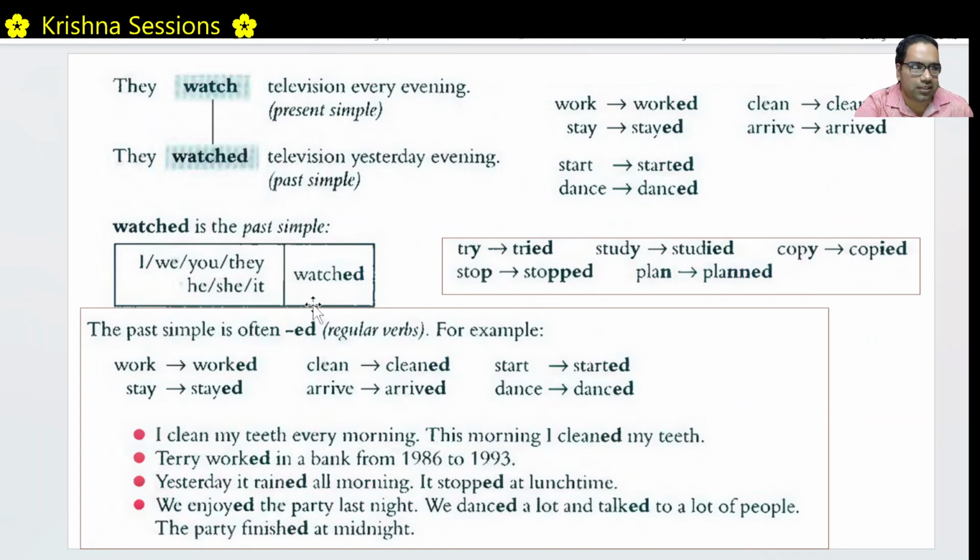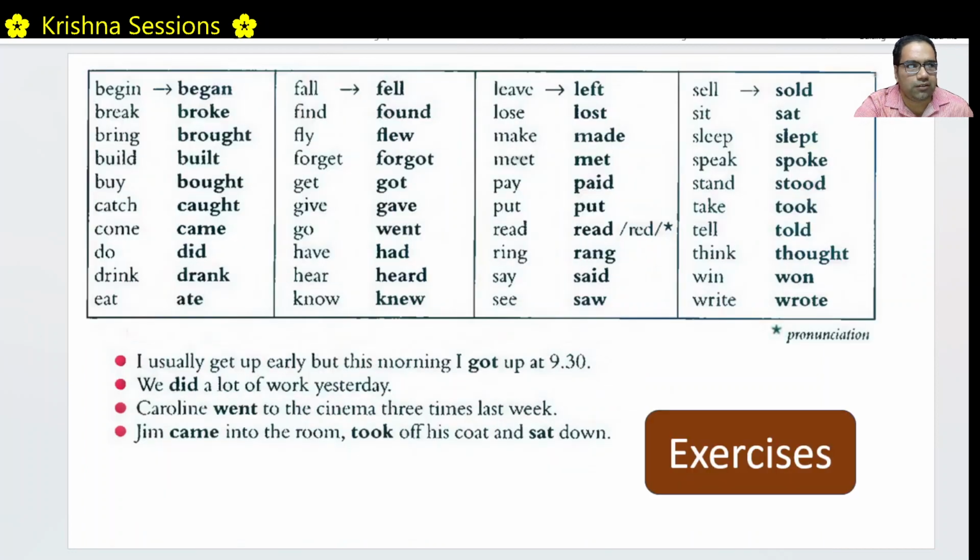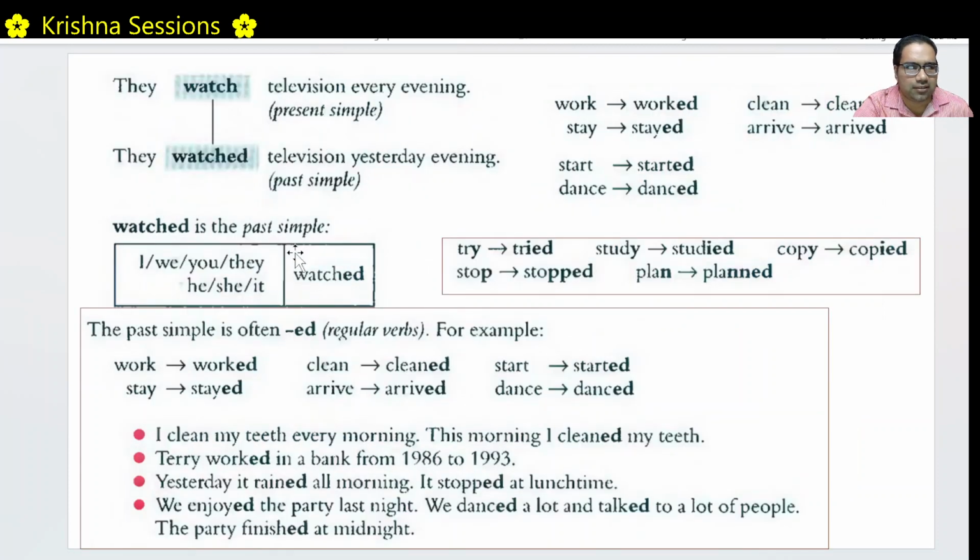Not just regular or irregular. Any form of the verb, there will be only one, right? I, we, you, they, he, she, it bought. They caught. He caught. I caught. Right? In all the sentences, it is the past form of the verb only. Only in case of be, right?